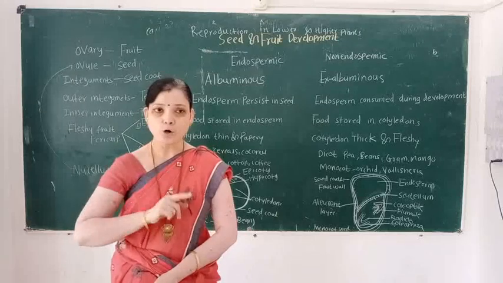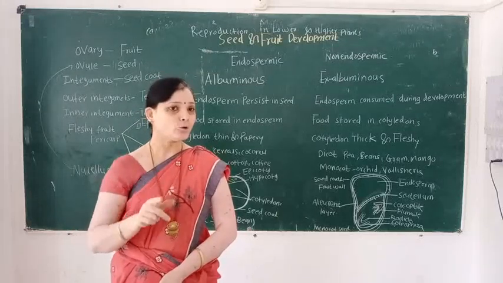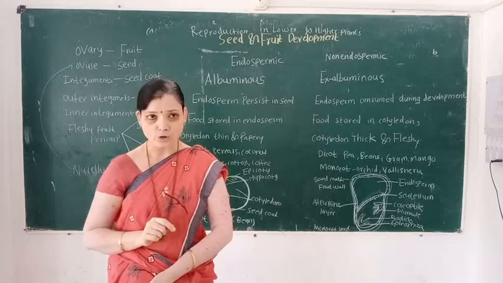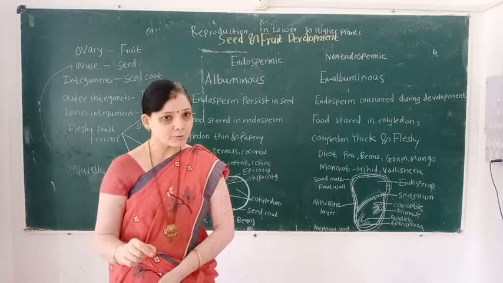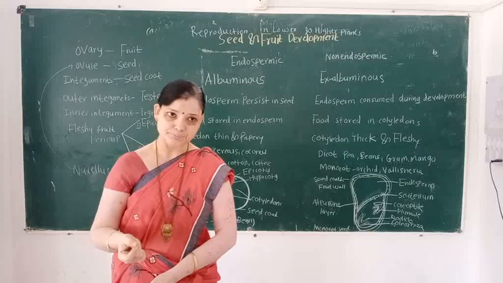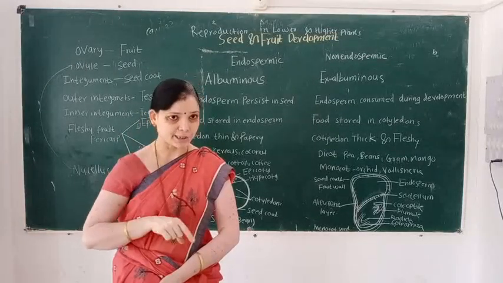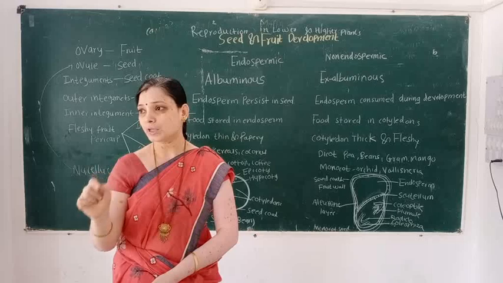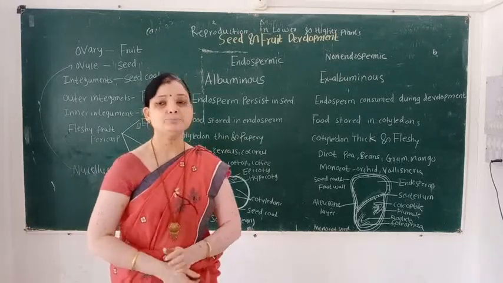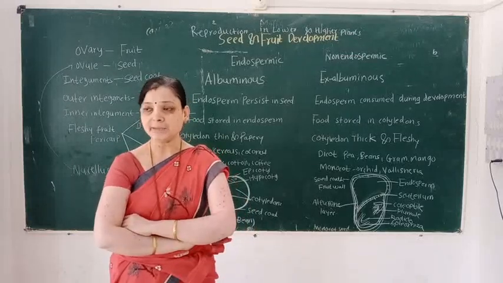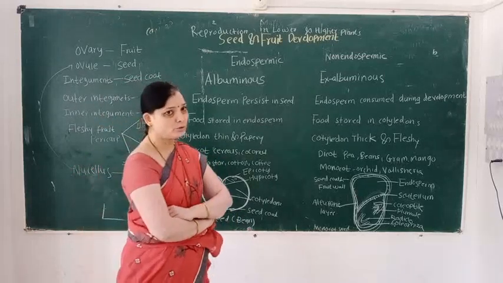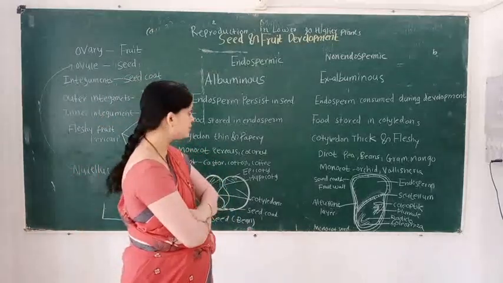Because in a non-endospermic seed, endosperm is absent, so the cotyledon stores the reserve food material. So the cotyledon becomes thick and fleshy in a non-endospermic seed. So you understand this concept.